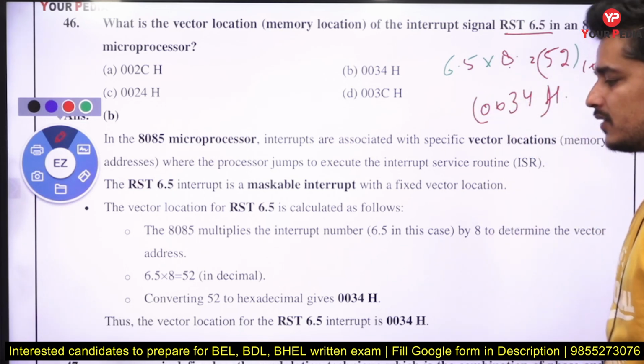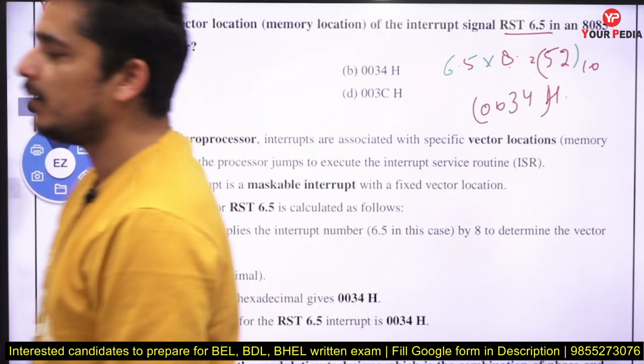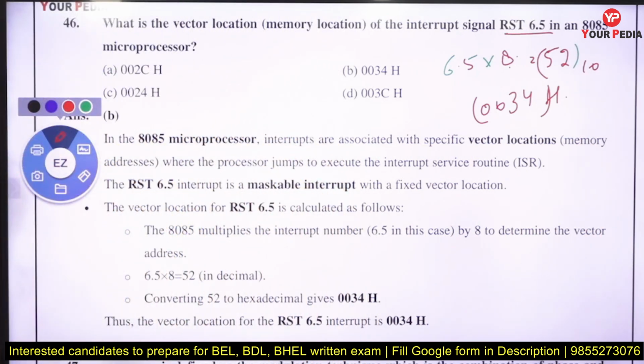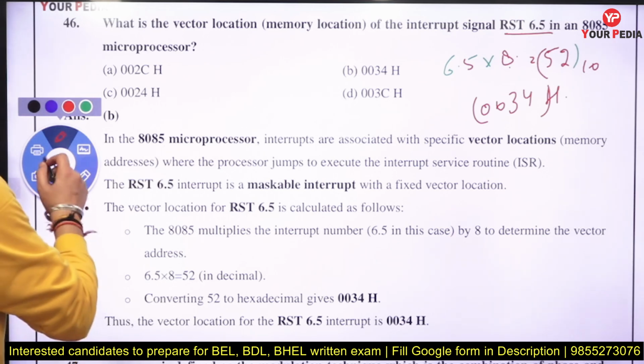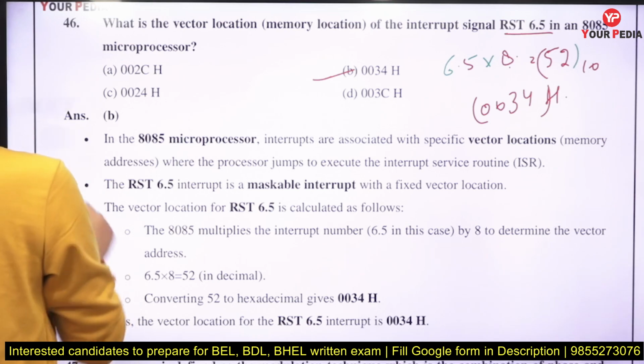So whenever you are asked about the vector location of any interrupt, like RST 6.5 or RST 5.5, just multiply that value by 8, then you will get the decimal value. Convert that value into hexadecimal, and you will get the location. So the location is 0034